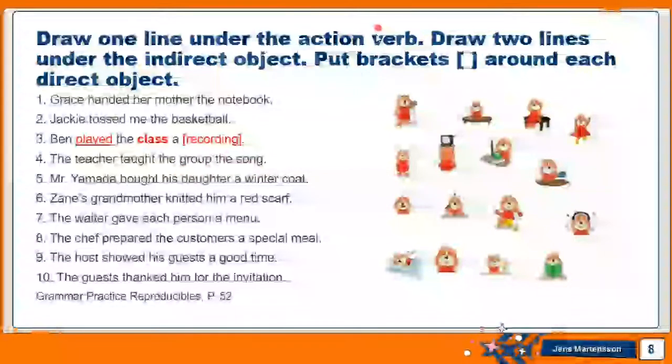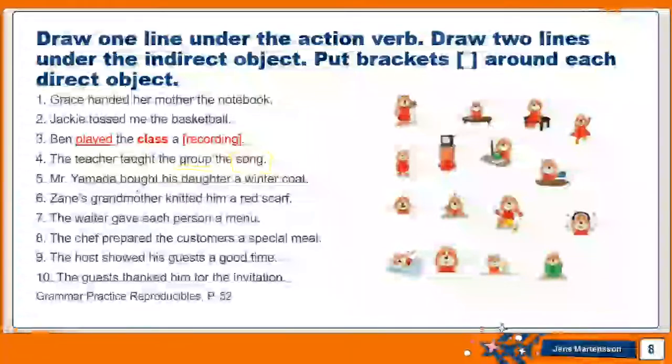So I put here, one second, let me annotate. I put brackets around the direct object and I underline twice the indirect object. Okay, let's look at the second one.